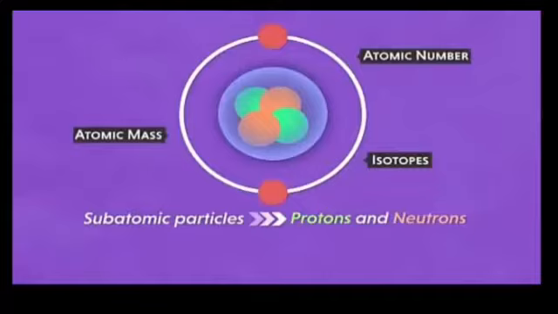So students, the reason for sharing the important points of atom over here is that atomic number and atomic mass are the two basic terms that are related to atom. So now we are going to discuss atomic number and atomic mass in detail one by one, while isotopes are studied in our next lecture.